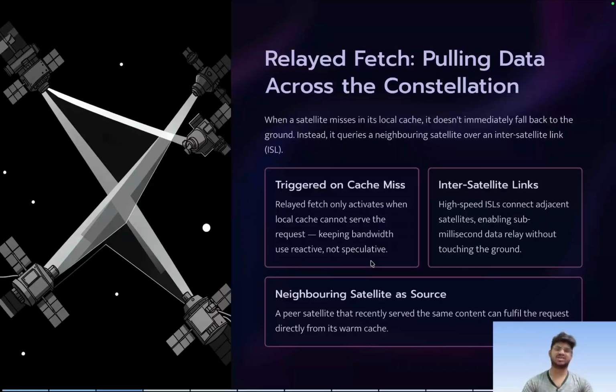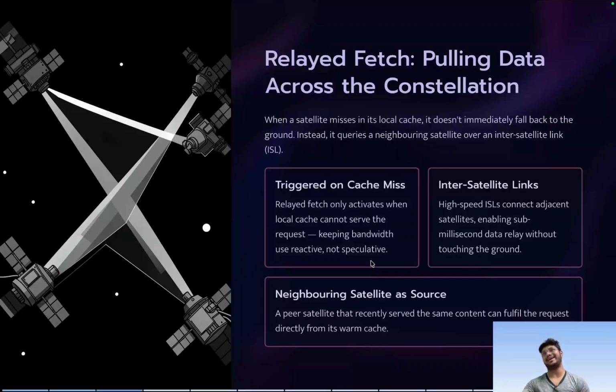So one question that might arise is, before leaving a particular place, the satellite may transfer every content to its nearest satellite, because that satellite is going to take over its position. But that would be prefetching. But this is not a good idea, because some unnecessary content might get transferred, which will increase the bandwidth use, and it will increase the latency. Okay, so it will waste the bandwidth. So we don't do the prefetch, we rather do a reactive fetch. So if there is a miss, only then do we try to transfer that content. Okay, so there is no prefetching of content.